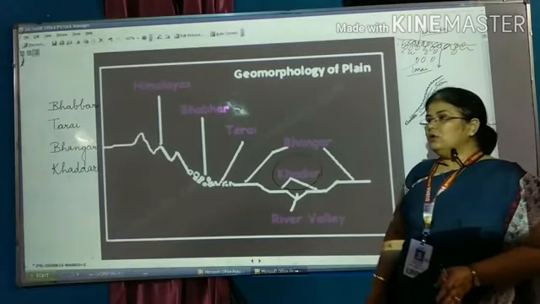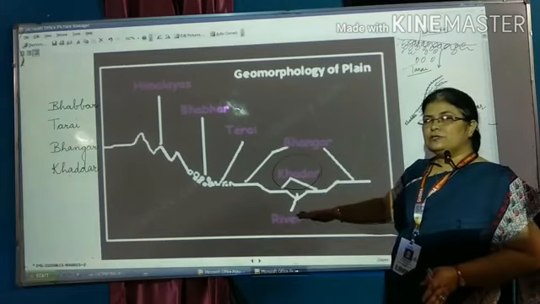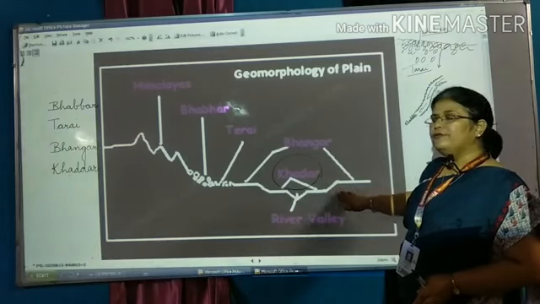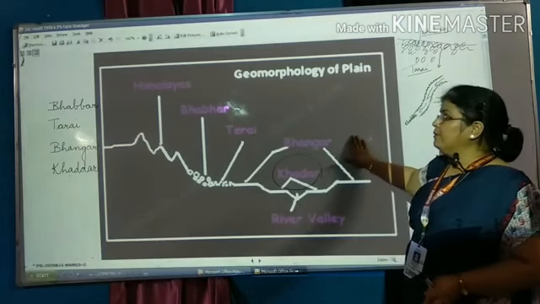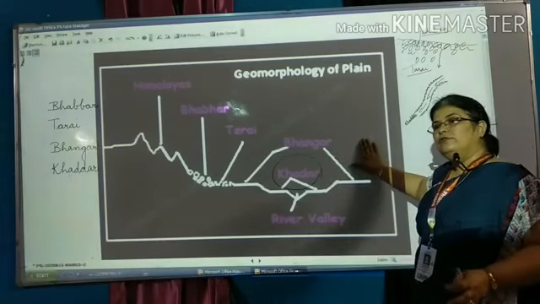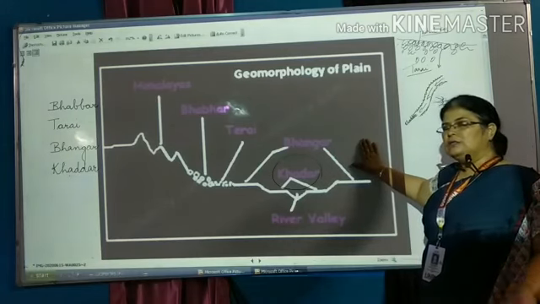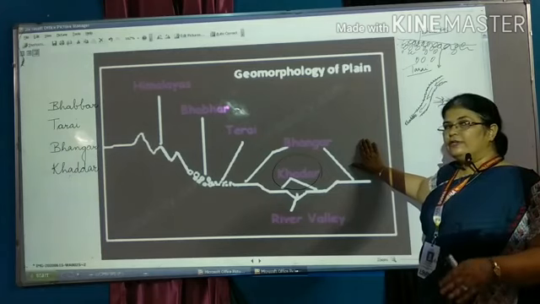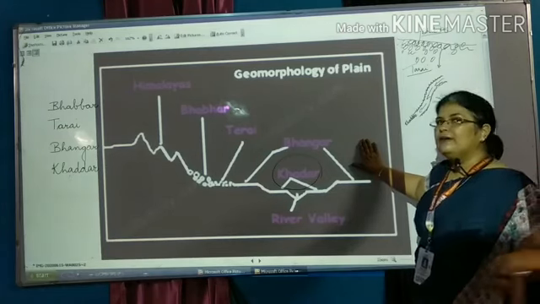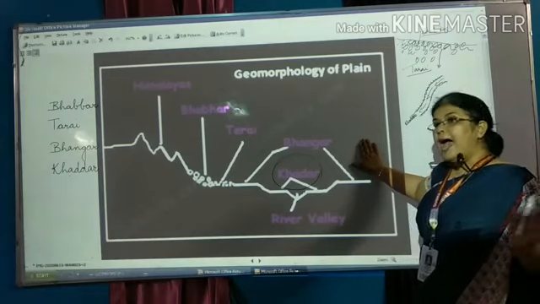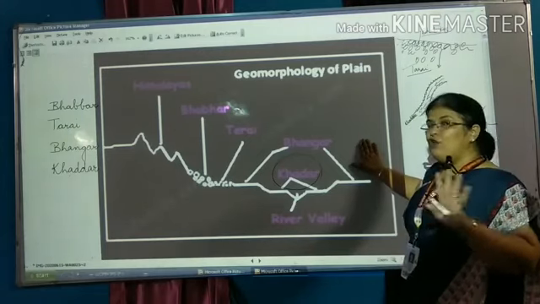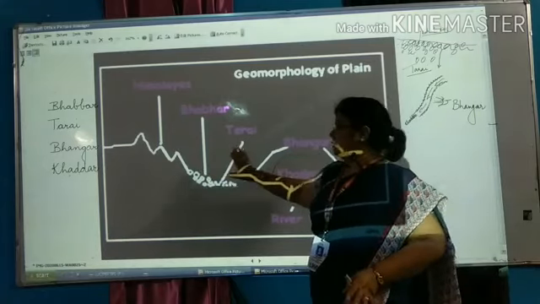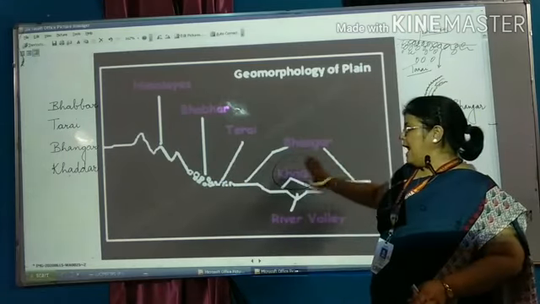Okay, so the four regions, let us see once again, and then we will see the differences between Khaddar and Bhangar, because it is one of the most important questions asked in most of the exams. So first let us recap the four divisions. Bhabbar, Tarai, Bhangar and Khadar.